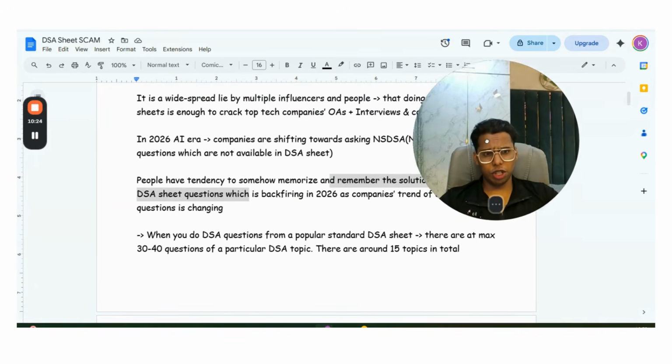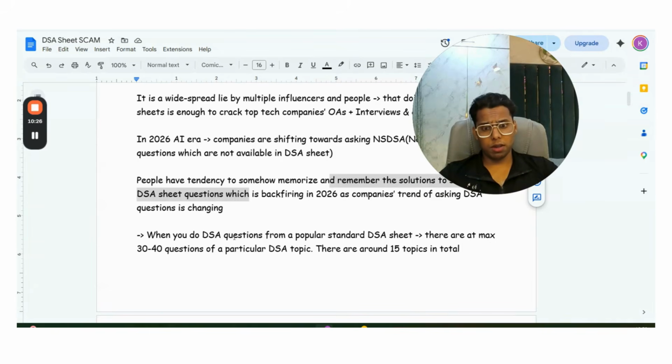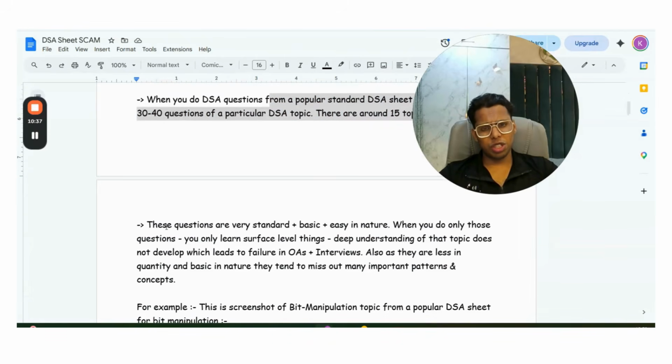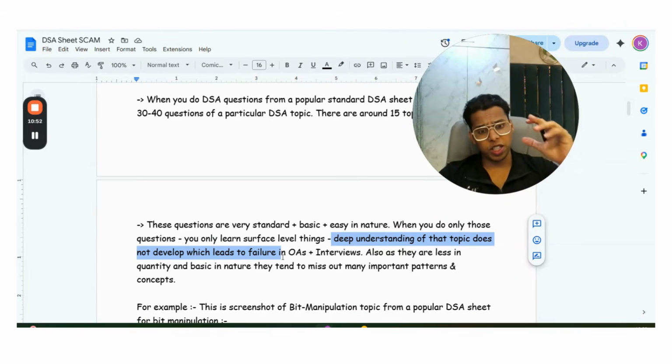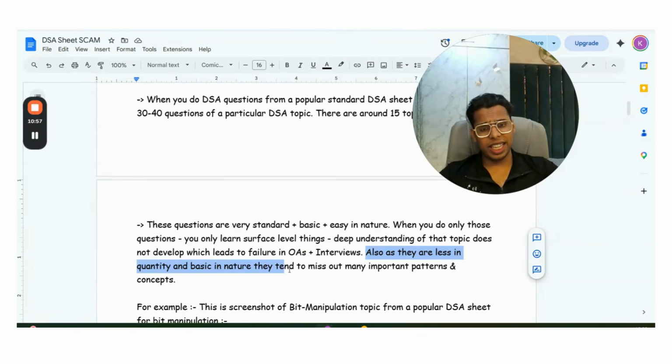When you do DSA questions from a popular standard DSA sheet, there are at max 30 to 40 questions of a particular DSA topic, and there are 15 topics in total. These questions are very standard plus basic plus easy in nature. When you do only those questions, you only learn surface level things, guys. Deep understanding of that topic does not develop, which leads to failure in online assessments plus interviews. Also, as they are less in quantity and basic in nature, they tend to miss out many important patterns and concepts.